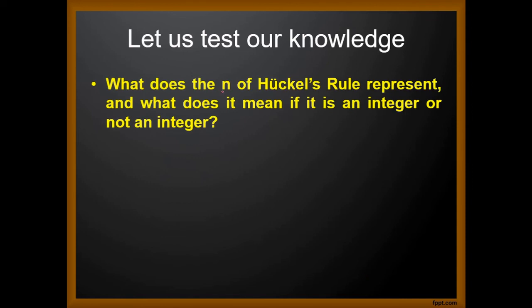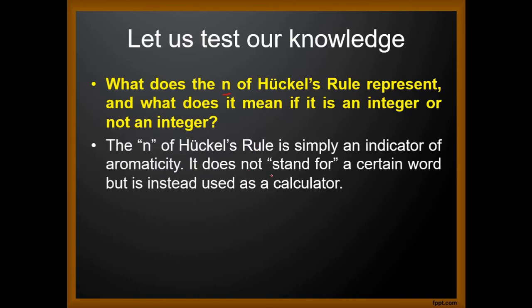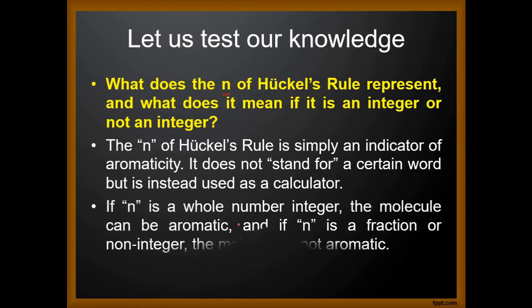What does the n of Huckel's rule represent, and what does it mean if it is an integer or a non-integer? The n of Huckel's rule is simply an indicator of aromaticity. It does not stand for any word; it is just a calculator where we apply an integer. If n is a whole number integer, the molecule can be aromatic. Please remember, it should be a whole number. If n is a fraction, a non-integer, or negative, then the molecule is not aromatic. So n should be a whole number integer.